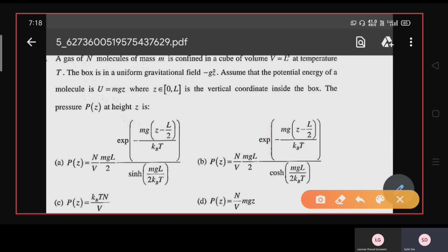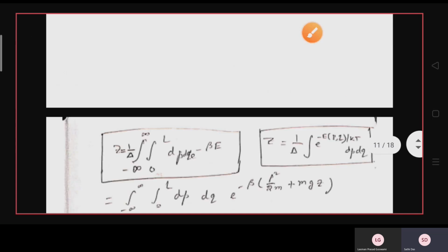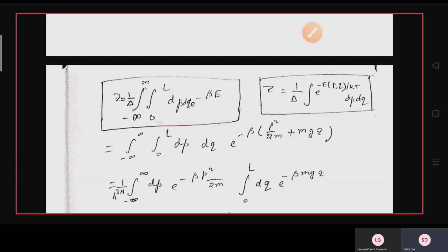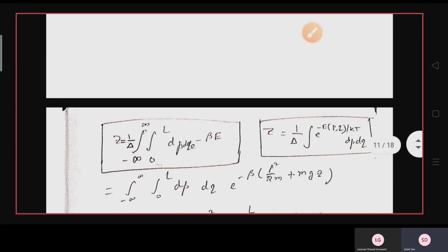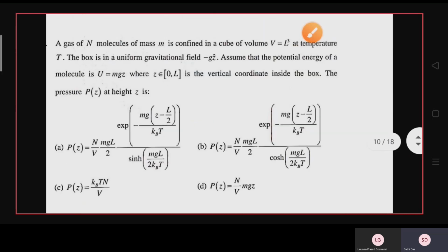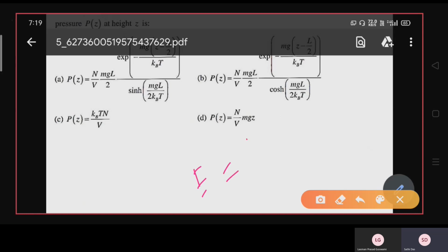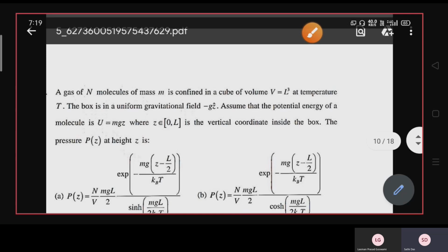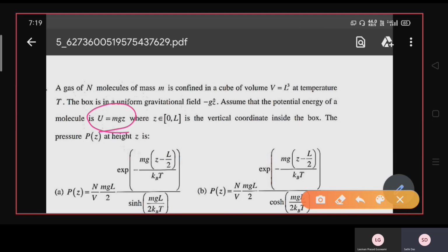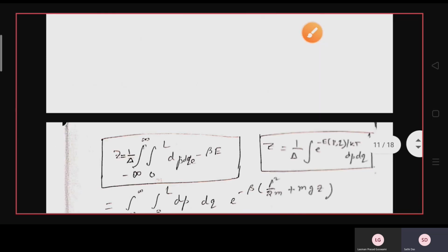If this is discrete, then they will give you the energy levels, which we have already seen in the previous cases. Here only the potential energy is given. So you have to understand that this is a classical system where the total energy is the kinetic energy plus potential energy. Now kinetic energy E can be written as p square by 2m, and potential energy depends on what is in the question, and here the potential energy U has been given as mgz.